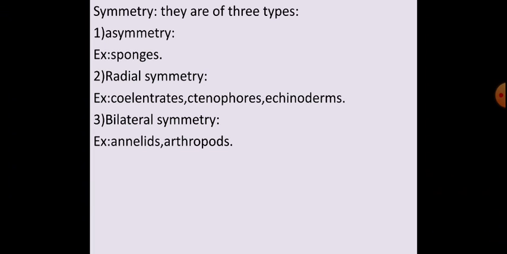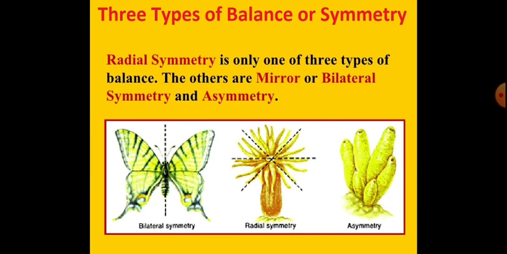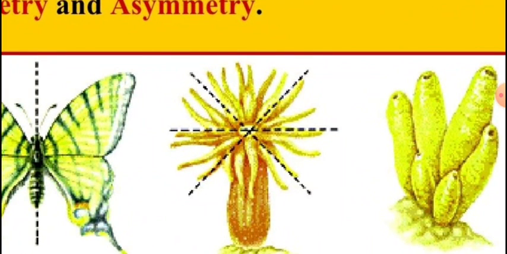Next, coming to radial symmetry. Radial symmetry means any plane passing through the central axis of the body divides the organism into two identical halves. See, radial symmetry. These are axes. What is drawn in black are axes.